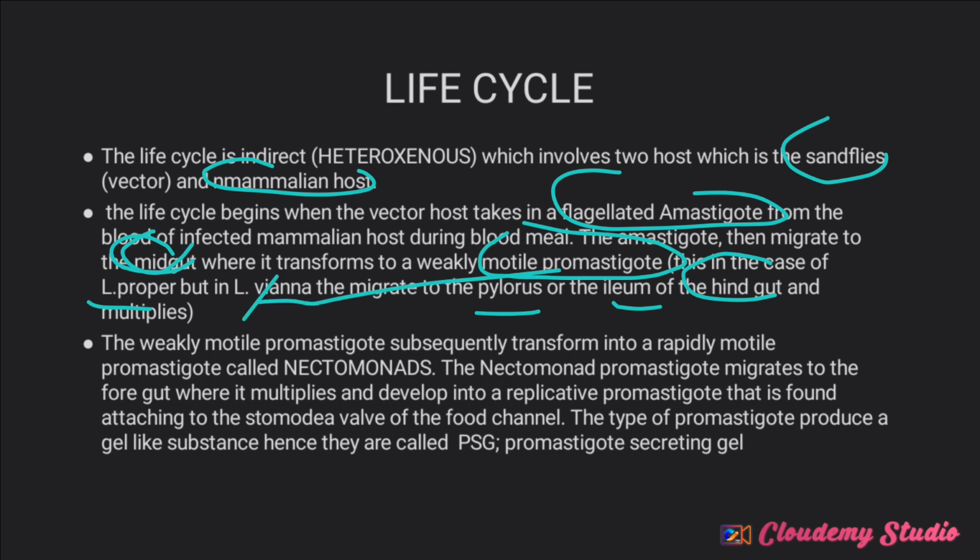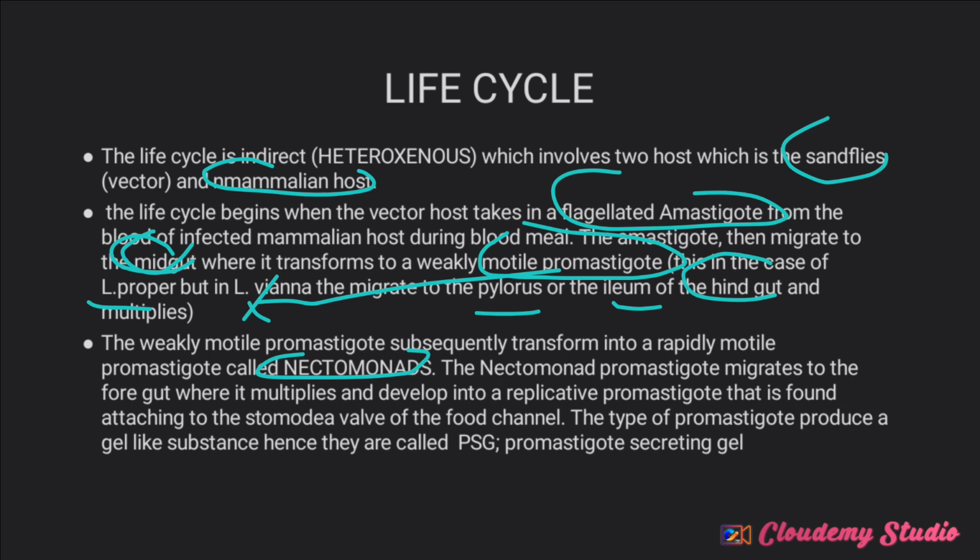Now, the weakly motile promastigote, that is this one that is here. So we are continuing like that. The weakly motile promastigote subsequently transforms into a rapidly motile promastigote. Now this promastigote is called a nectomonad promastigote. You understand? Now the nectomonad promastigote migrates to the foregut, and it develops into a replicative promastigote that is found attaching to the stomodeal valve of the food channel. Are you getting me now?